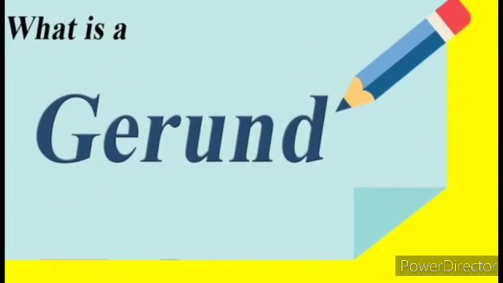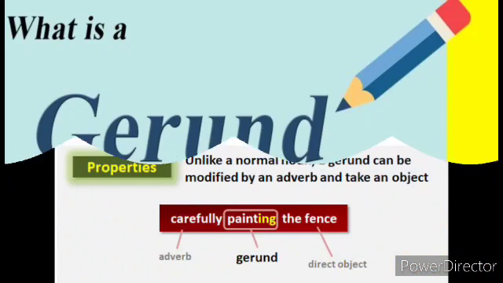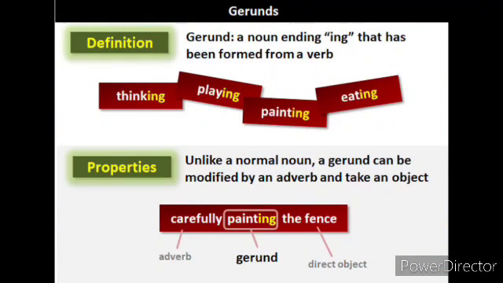Children, let's see in detail what a gerund is, with some more examples. A gerund is a noun ending with ing that has been formed from a verb. For example, thinking, playing, painting, eating, etc. Unlike a normal noun, a gerund can be modified by an adverb and take an object.